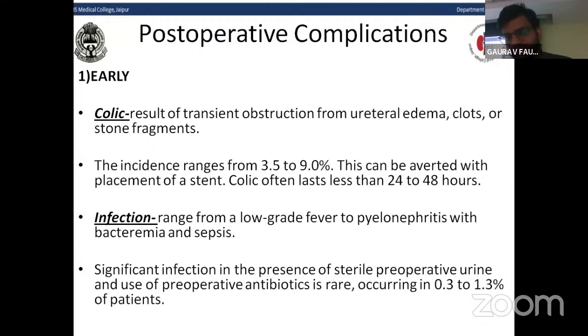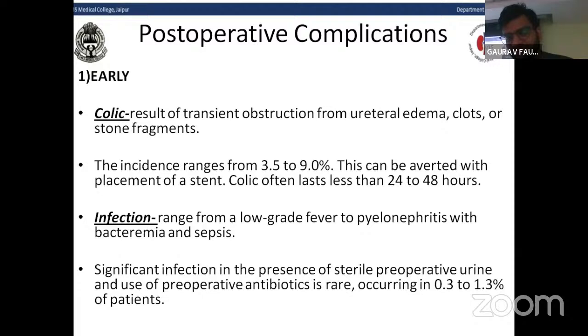Now come to the post-operative complications. Post-operative complications are divided into early and late. In early complications, first is the ureteric colic resulting from transient obstruction from either ureteral edema, clots, or stone fragments. The incidence ranges from 3.5 to 9%. This can be avoided with placement of a stent. Colic often lasts less than 24 to 48 hours.